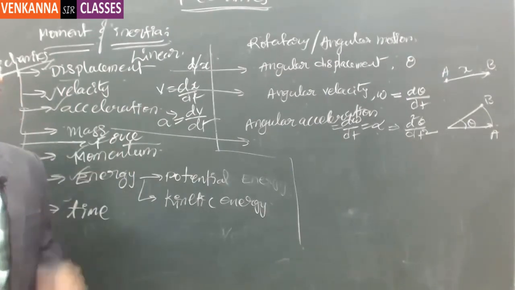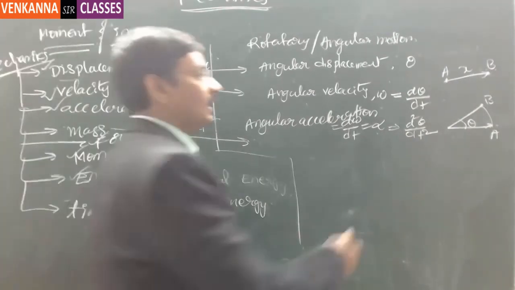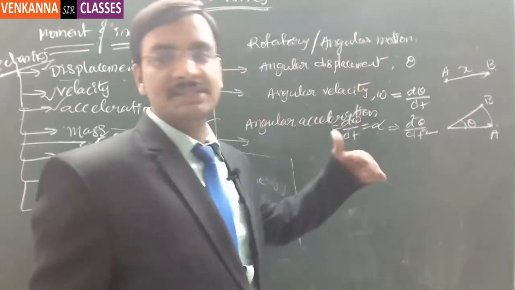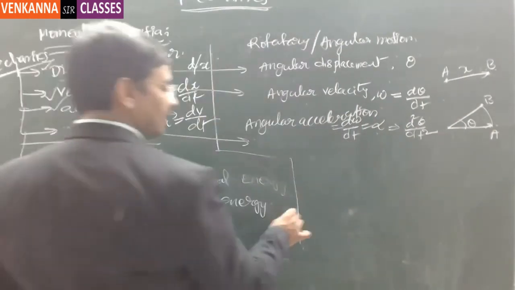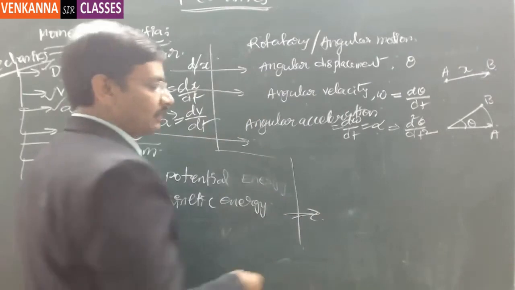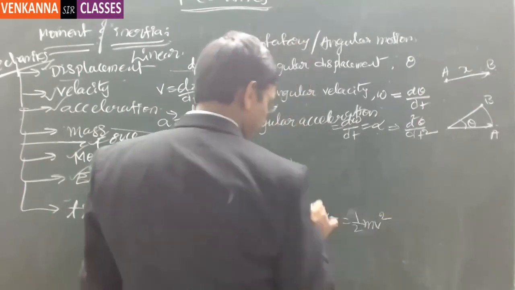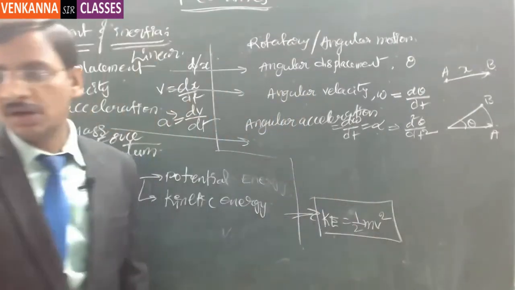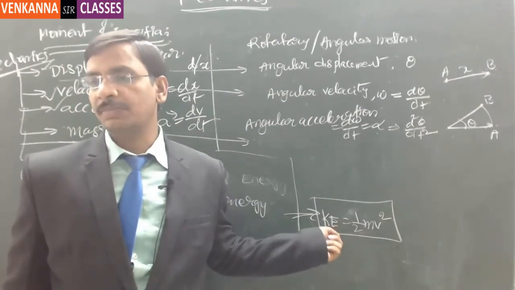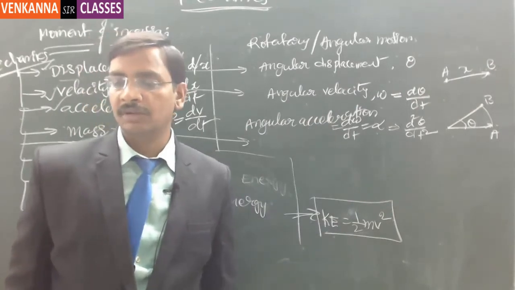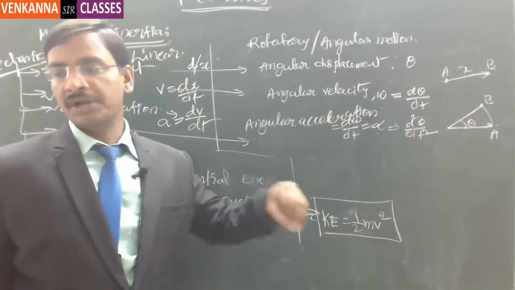Okay. Fine. Now corresponding to the energy: when there is a linear movement from point A to point B with a certain associated velocity, the kinetic energy of the particle that is moving is given by KE equals half mv square. KE equals half mv square. Almost everybody is aware of it, right? This is the kinetic energy associated with the particle when it moves from point A to point B. Now, I wanted to develop the kinetic energy equation in rotatory motion.